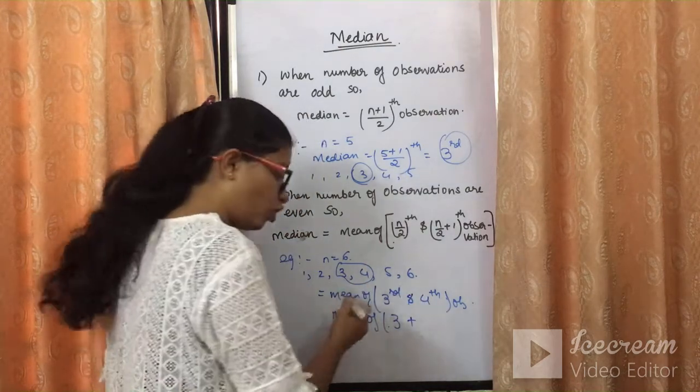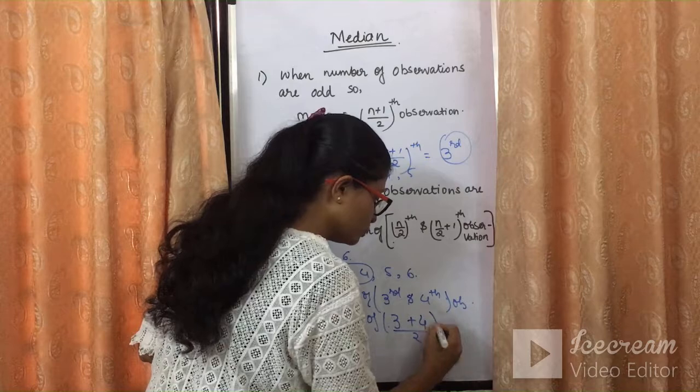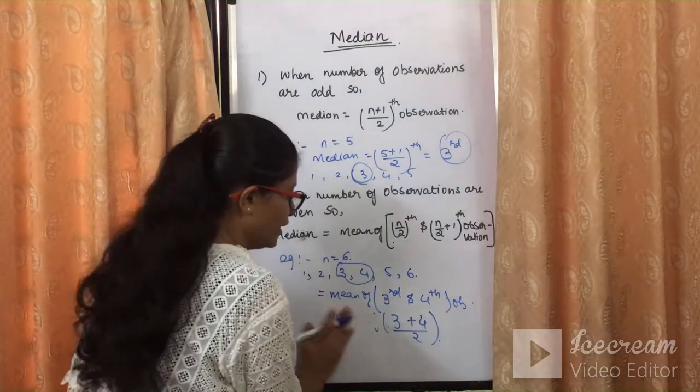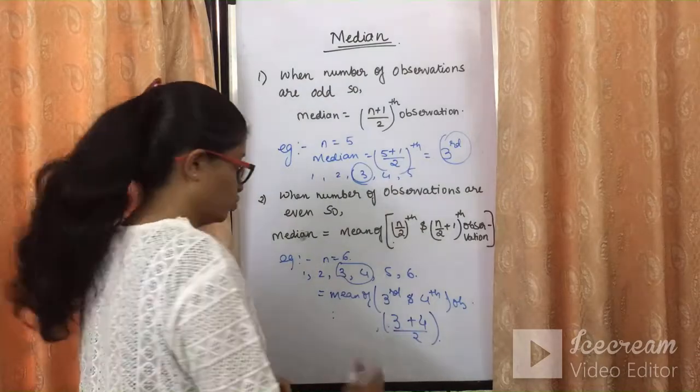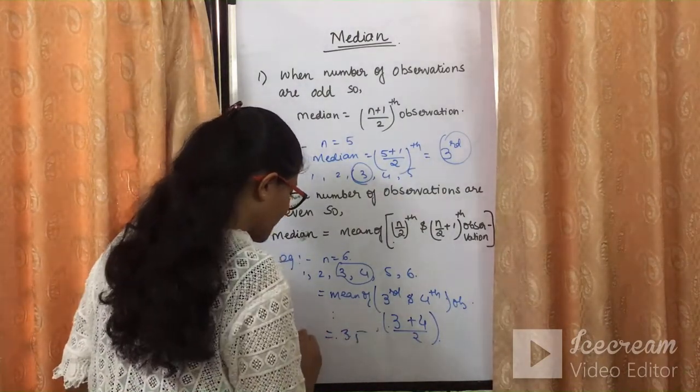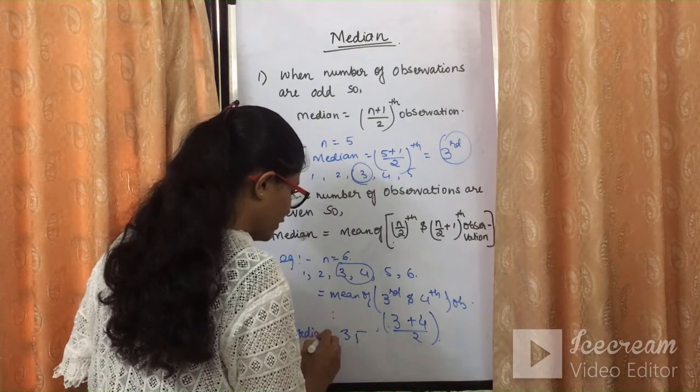Fourth observation is 4 in case of this, divide by 2. So that is the mean of 3 and fourth observation, that is 3 plus 4 divided by 2. 3 plus 4 divided by 2 will give you how much? 3.5. So the median for the given example will be 3.5.